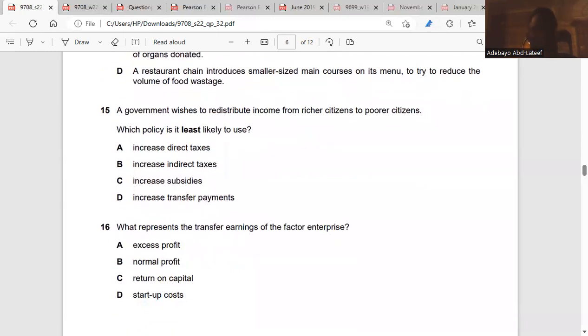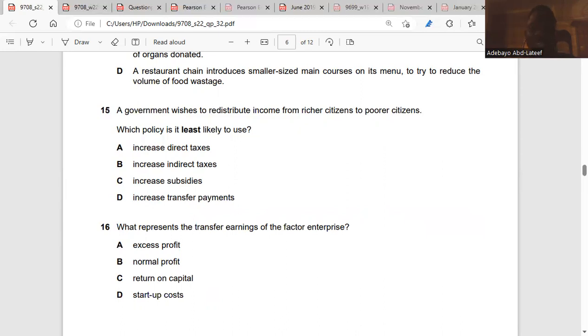Question 15. A government wishes to redistribute income from richer citizens to poorer citizens. The government wants to reduce the gap between the rich and the poor. So which policy is it least likely to use? If the government uses direct taxes, the government can increase direct taxes, because direct taxes are taxes charged on income, on profits, on inheritance. So you can charge it, and it can reduce the gap between the rich and the poor.